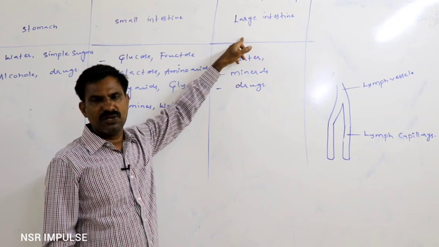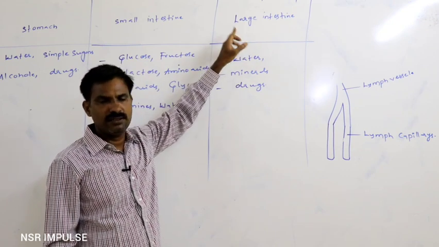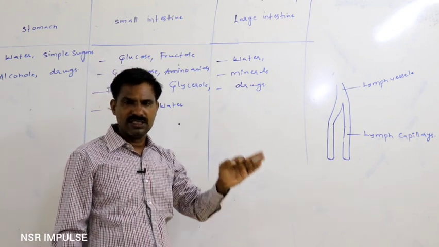The maximum amount of water absorption takes place through the wall of the large intestine.